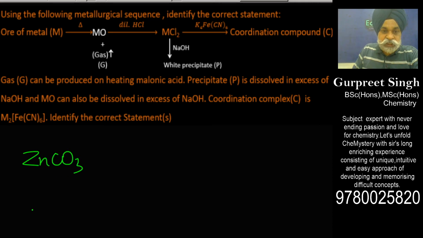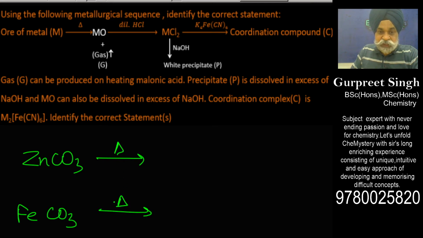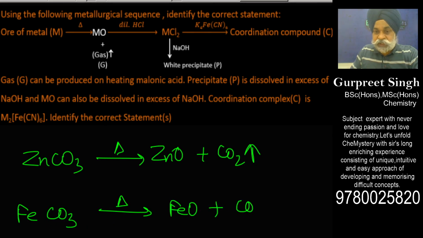Zinc carbonate, and I am left with the ore, which would be of carbonate. Now we have to see, as per the data, whether it is of zinc or iron. If I heat them, this would go to zinc oxide and carbon dioxide is evolved out. But this also would give you FeO plus carbon dioxide evolved out.